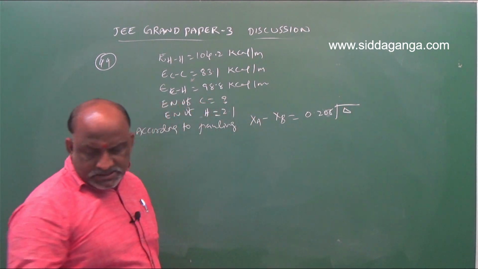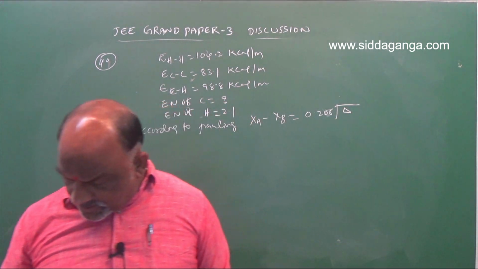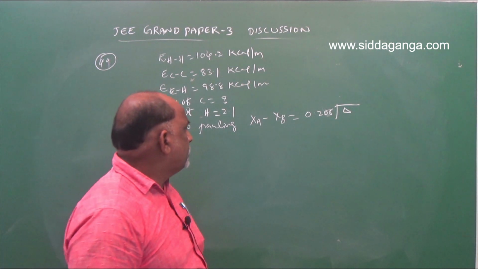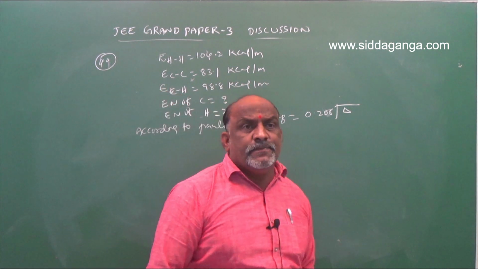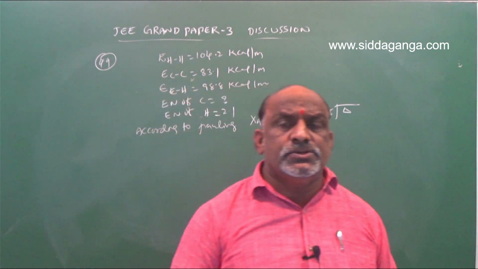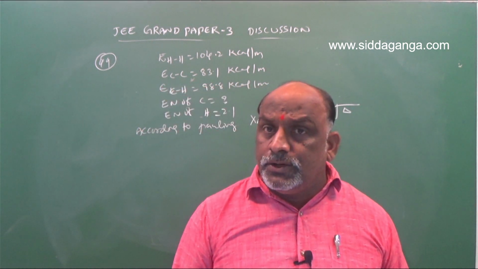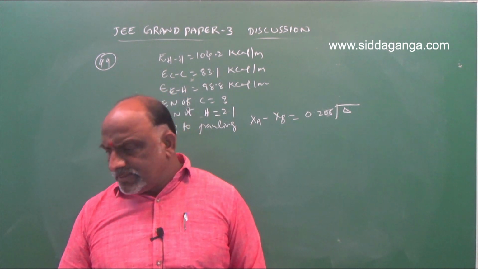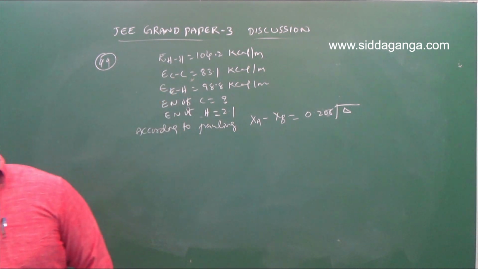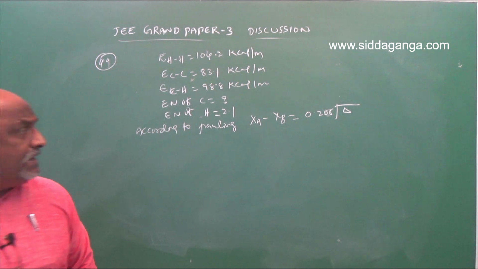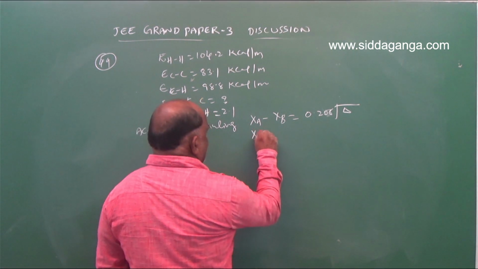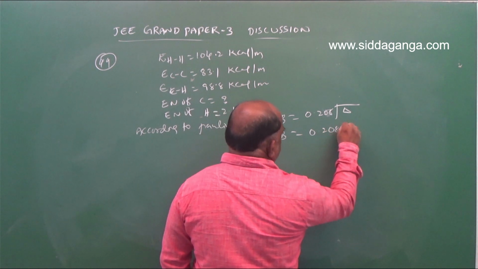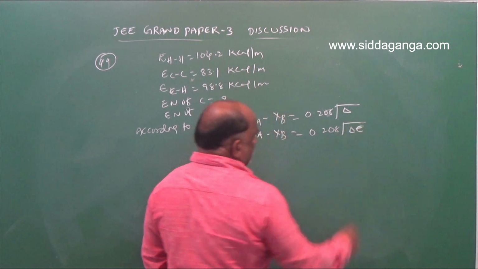This is a very important formula. XA minus XB is equal to 0.208 into delta, or sometimes you should write it as delta E also: XA minus XB is equal to 0.208 root delta E.